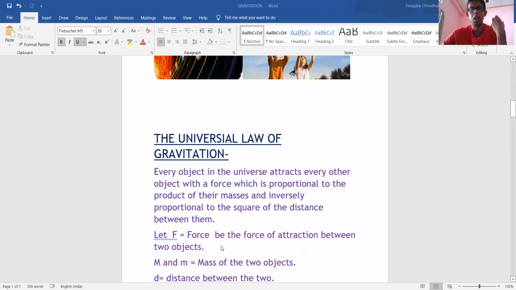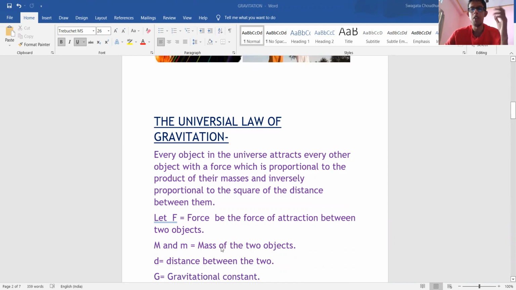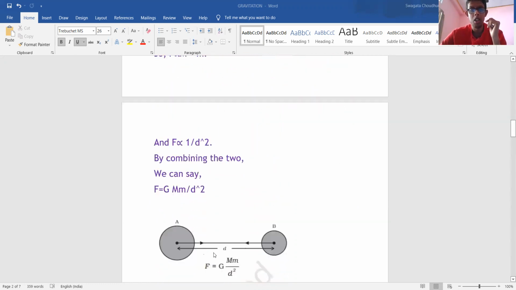Now let's know what the universal law of gravitation is. Every object in the universe attracts each other with a force that is directly proportional to the product of their masses and inversely proportional to the square of the distance between the two. Okay, so let's find out. Suppose A and B are two objects having masses capital M and small m.